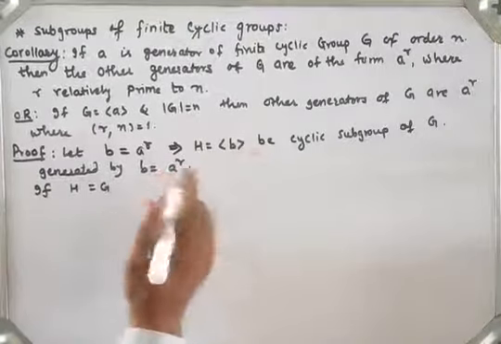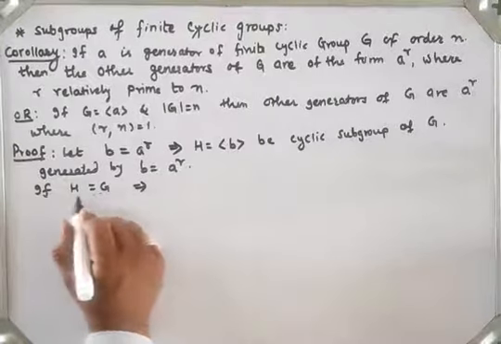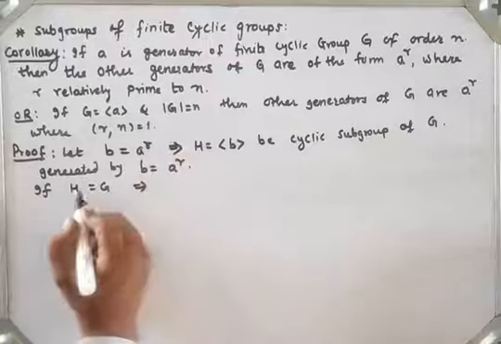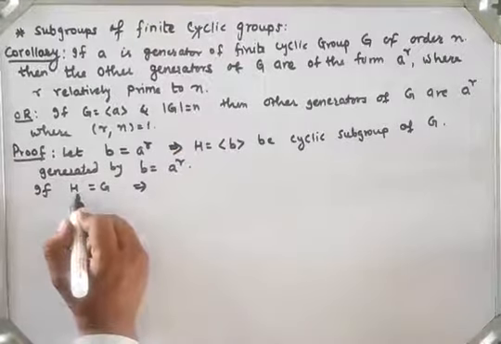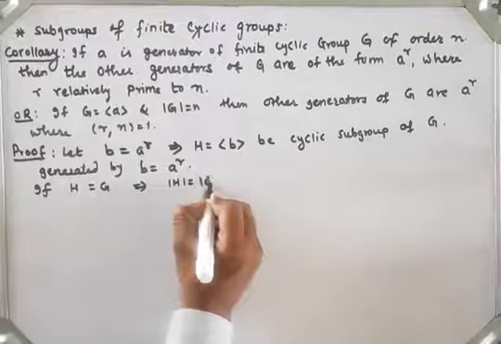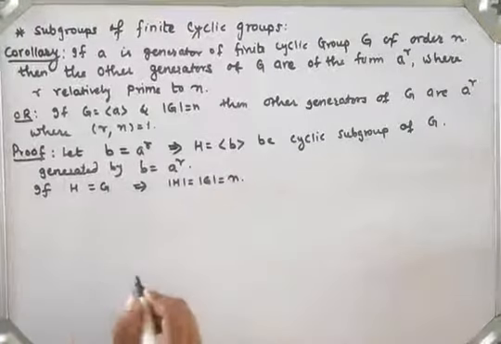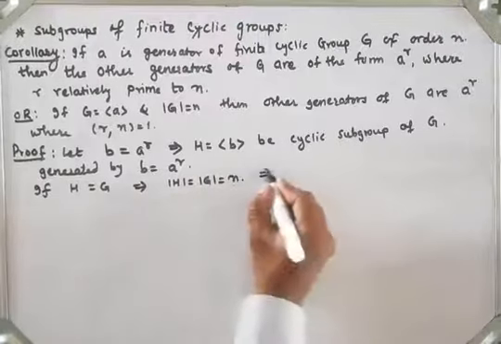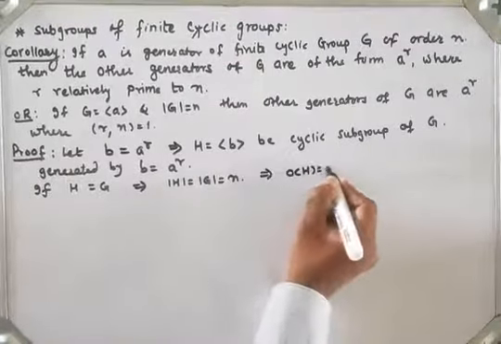So if H is equal to G, then we know that G has order n, which means the order of H is also n. The order of H is the same as the order of G, which is n.